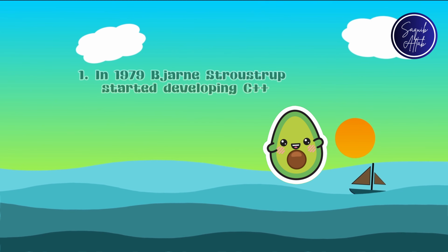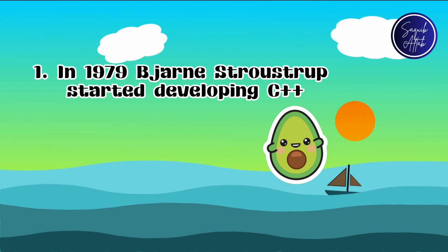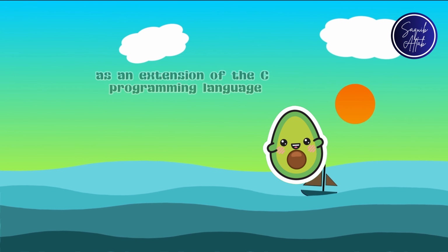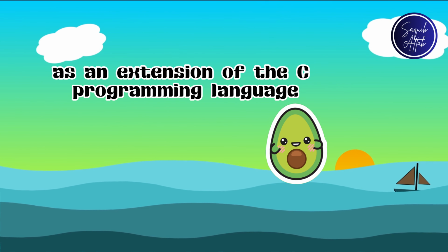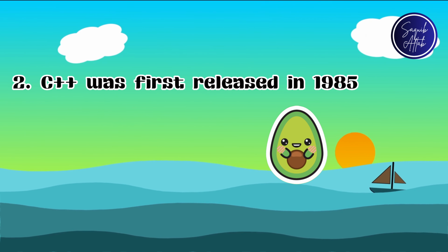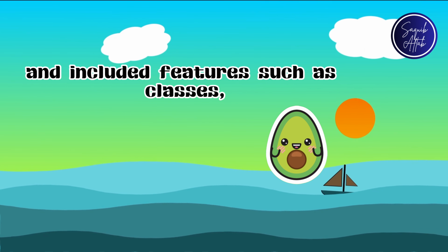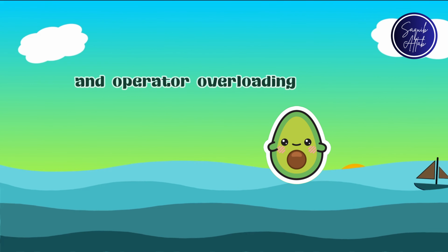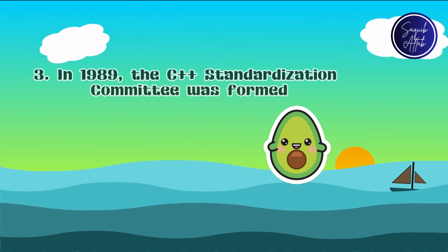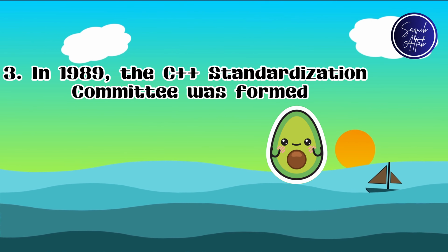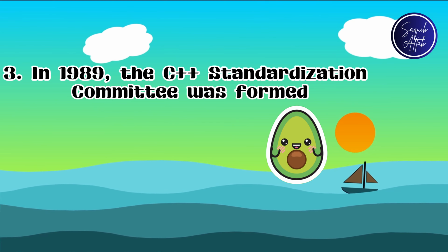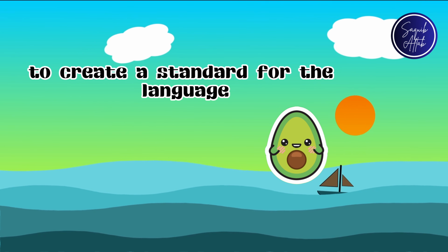1. In 1979, Bjarne Stroustrup started developing C++ as an extension of the C programming language. 2. C++ was first released in 1985 and included features such as classes, virtual functions, and operator overloading. 3. In 1989, the C++ Standardization Committee was formed to create a standard for the language.